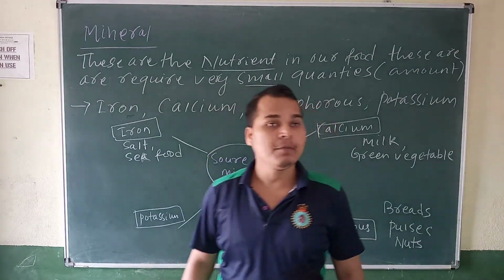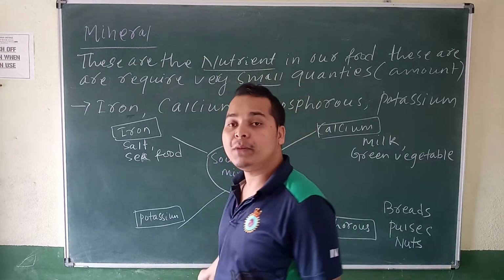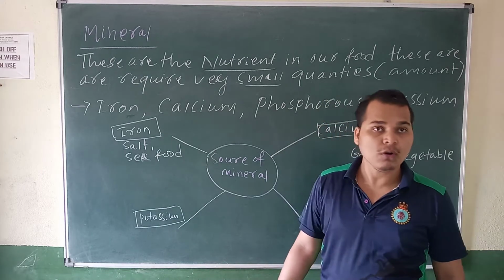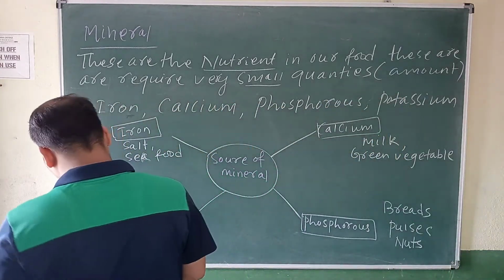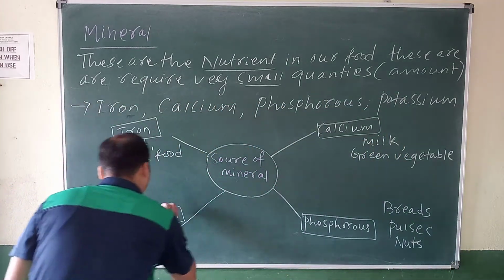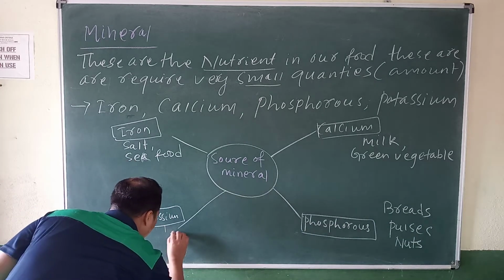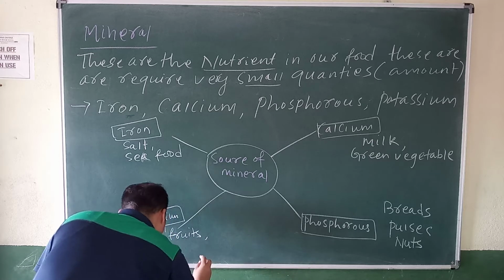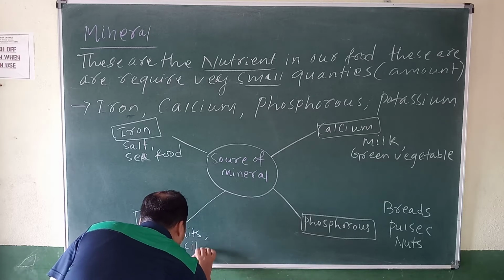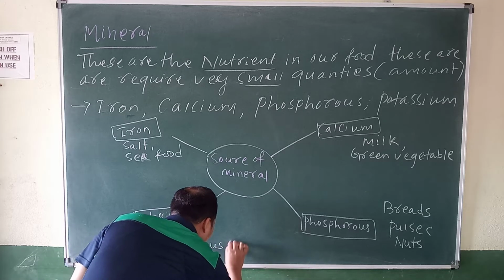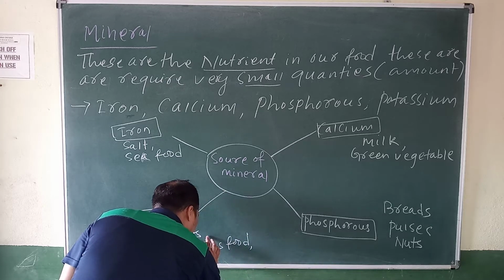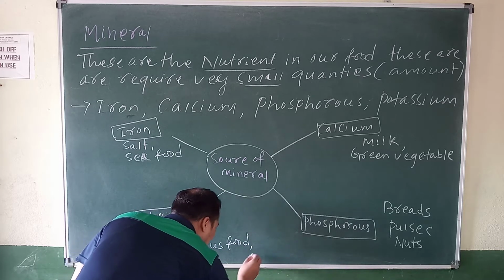Okay, so potassium, yes or no? It is one type of mineral. It is required in our body for some functioning. So tell me some food names. Fruits. Okay, green vegetables and citrus food. Citrus food means orange, amla, all those things.